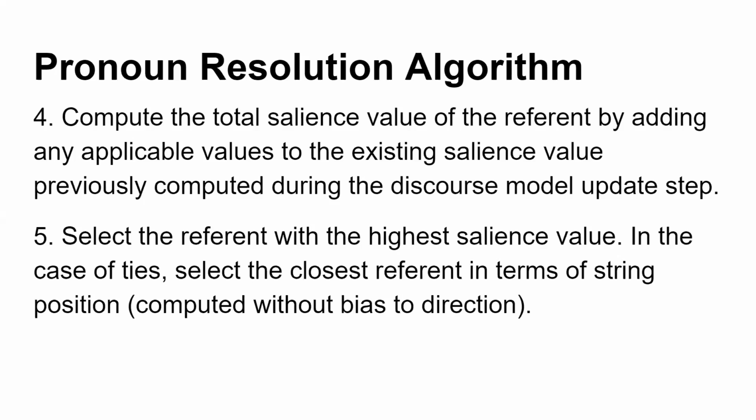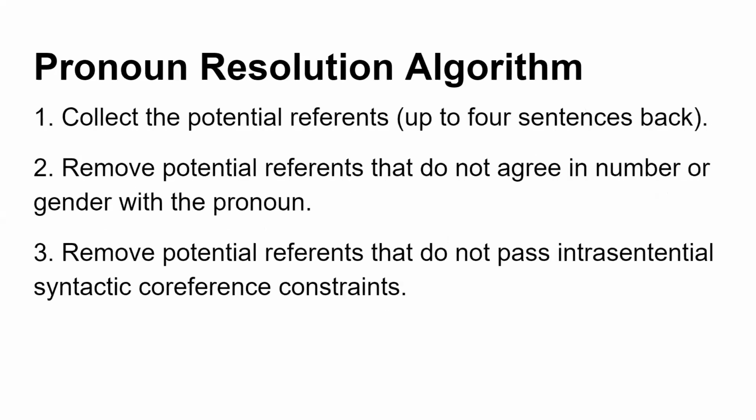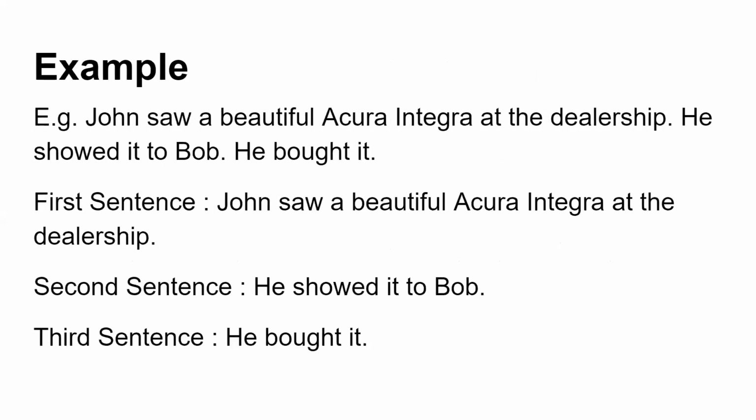For the first 2-3 steps about the constraints, we are not going into the details. Some simple things like number and gender agreement will be considered, whether it is an object or a person. We are not going into the detail of complex sentences.